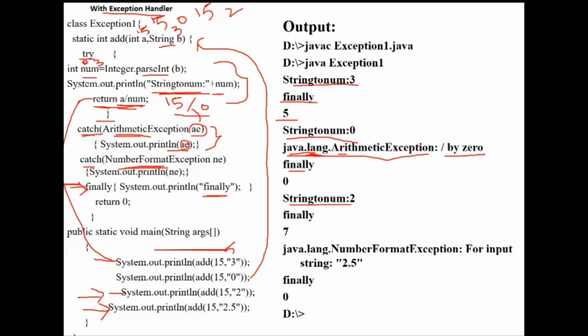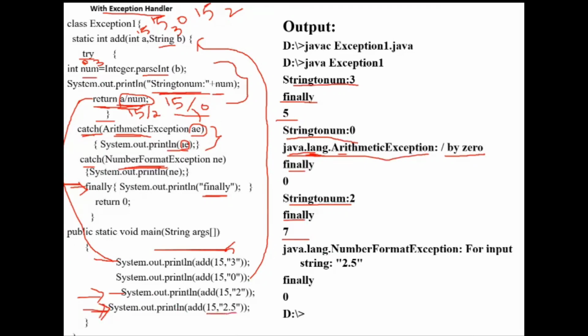And then A by num is executed, that is 15 by 2. 15 by 2 is 7 point something, but since both are integers, the value is 7. Before returning that value, the finally block will be executed. So it will print "finally", and only then is the value 7 returned. And next, after that, this statement is going to be executed.